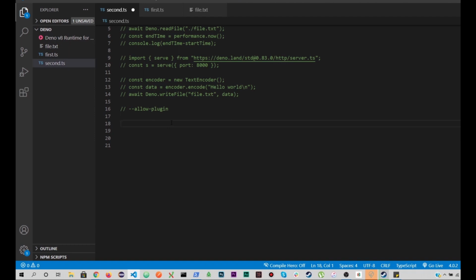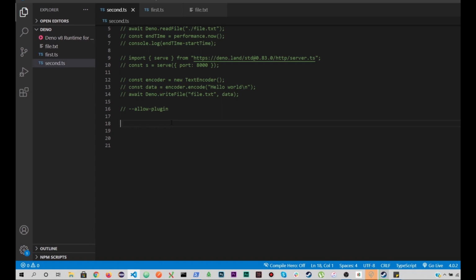So now let's move forward and try to add permissions directly in the script rather than in the running command, right? We don't need to add all those flags while running the commands, but we can add those permissions in the script. So let's say whoever runs the script without actually adding the flag, I want to prompt the user whether they want to grant the permission or not. Grant the read permission, write permission, network access permissions, and all these things.